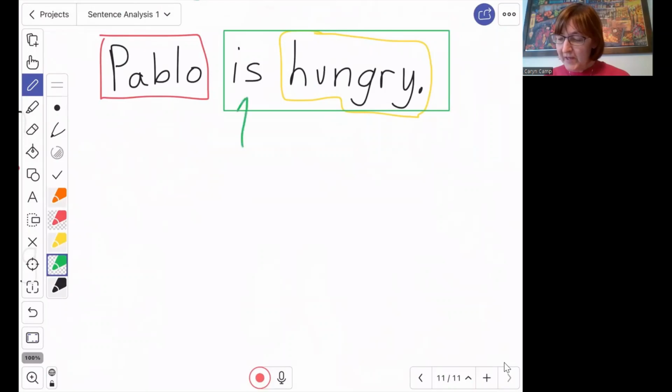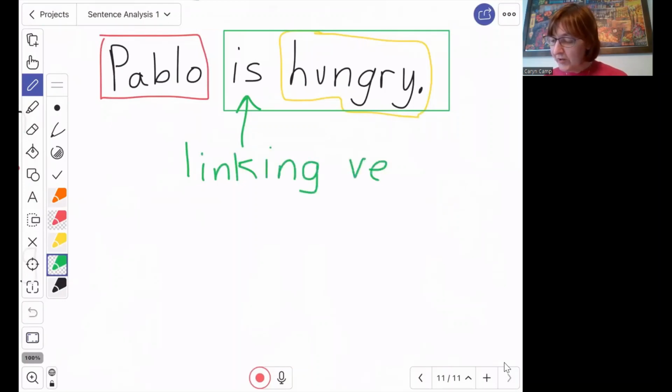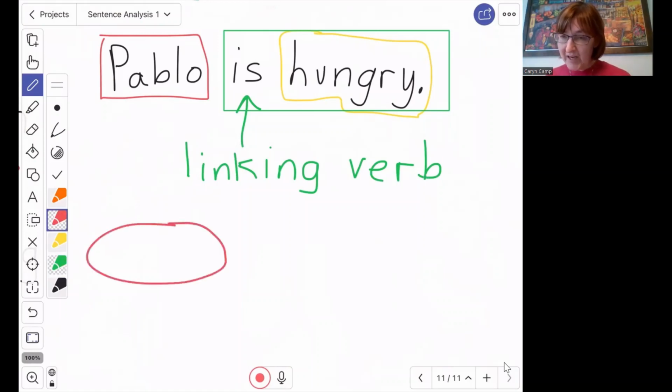This being verb right here is called a linking verb because it's going to link together Pablo and hungry. So there's links in a necklace, there's links in a chain, there's links in a chain link fence. So let's say we have our first link is our subject.